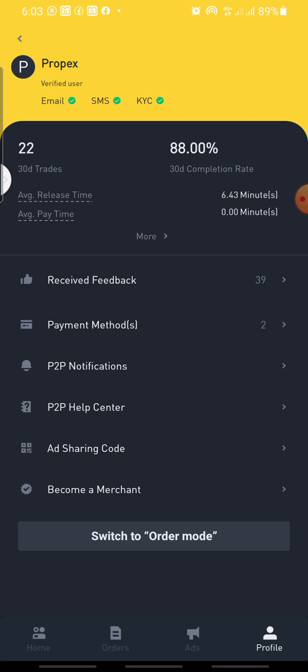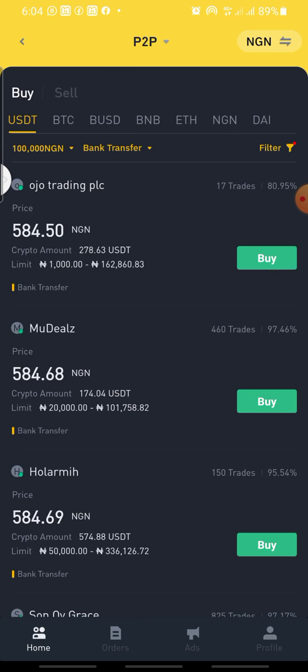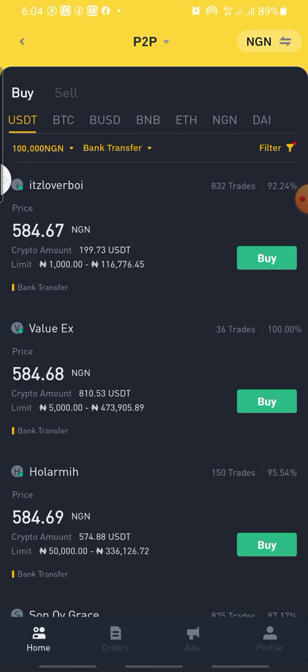Before, Binance used to make sure you have made up to 20 trades peer to peer before they would allow you to be posting ads. So for you to be posting ads, you need to make up 20 trades. Selling peer to peer before, you can sell to 10 different people, 20 trades. After that, you will be enabled to make this trade I'm doing.